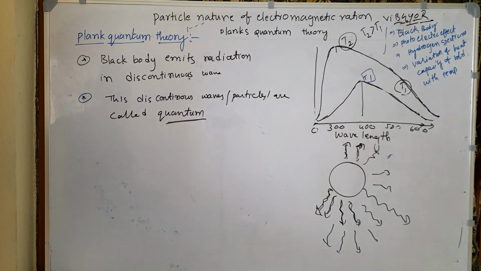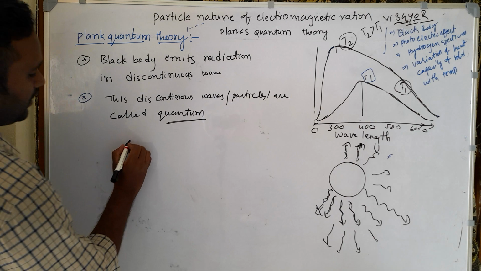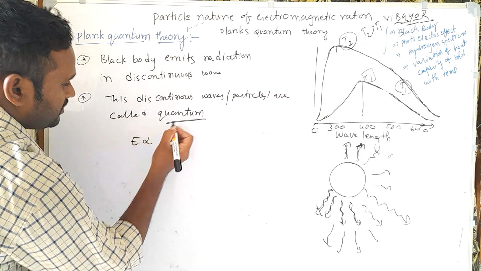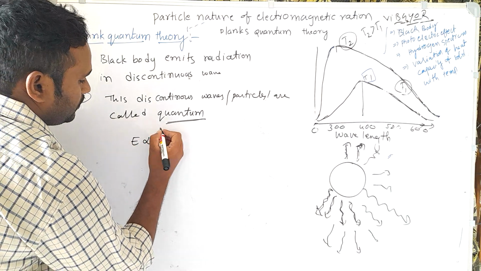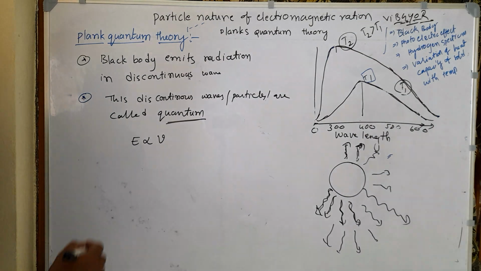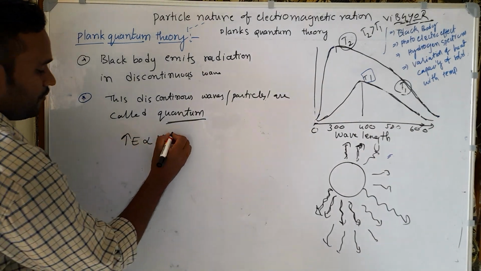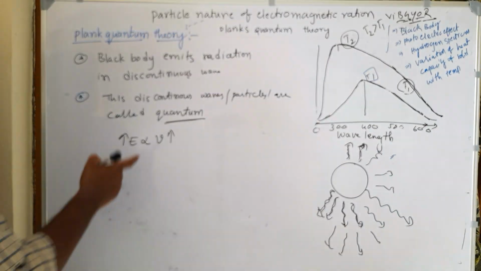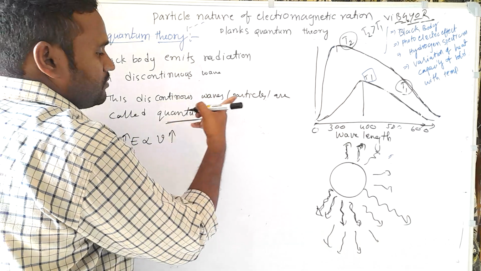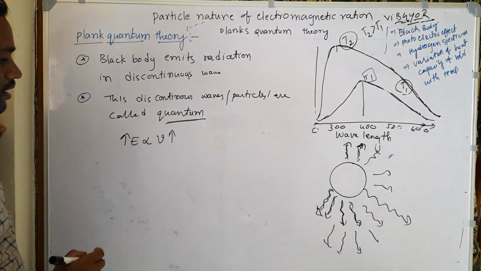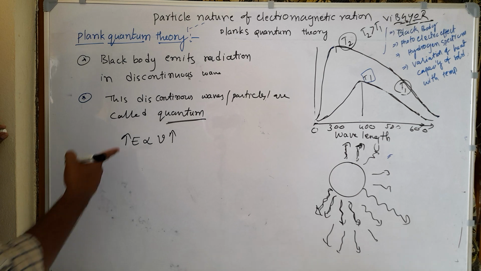The energy of that small particle is directly proportional to its frequency. So as energy increases, frequency also increases.